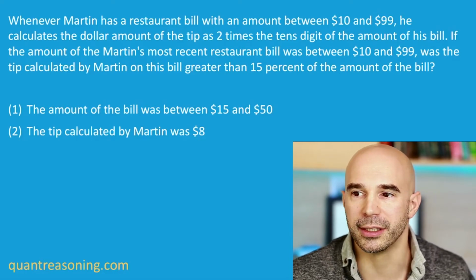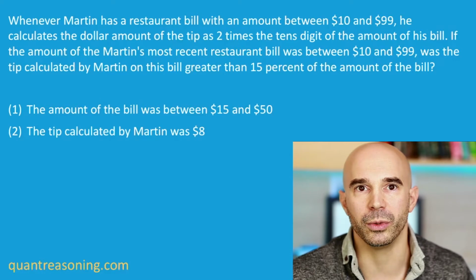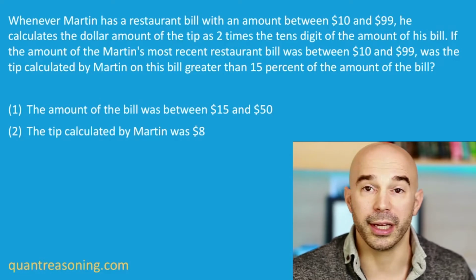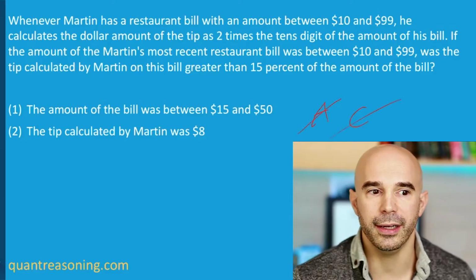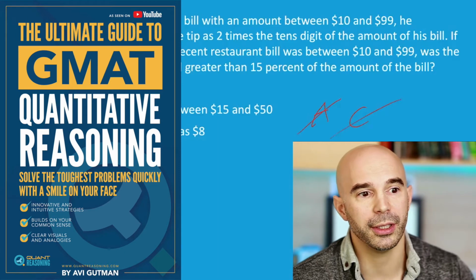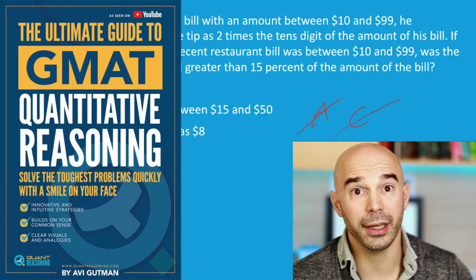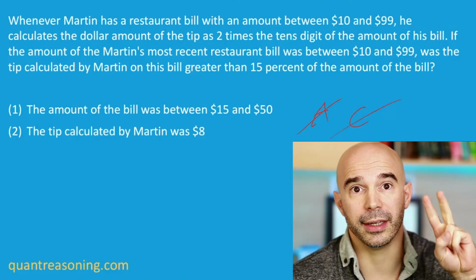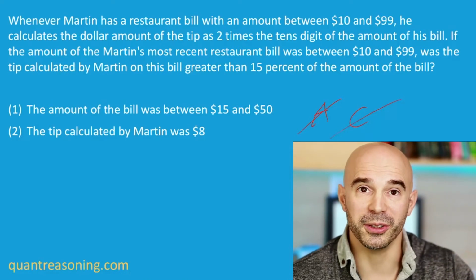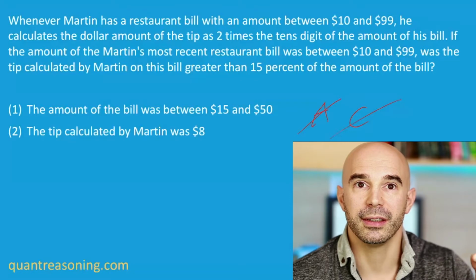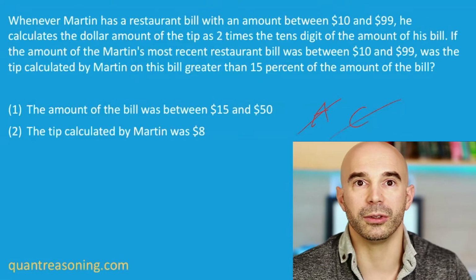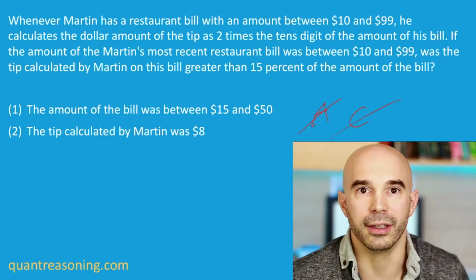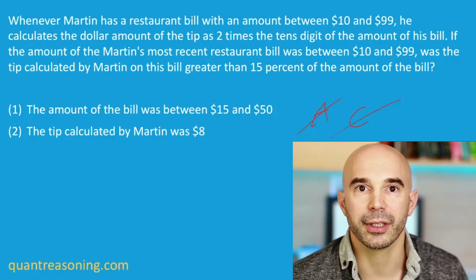Okay, then the answer is D. So I can't eliminate D when one of the statements implies the other, but I can eliminate A and C. Why? I go into this in the second section of my book. A can be eliminated because A claims two things. A claims that statement 1 is sufficient on its own, but statement 2 isn't. And that wouldn't make any sense here because statement 2 gives us everything that statement 1 had to offer and then some, even more. And it gives us an even more precise kind of information.